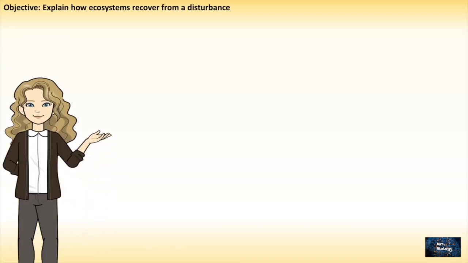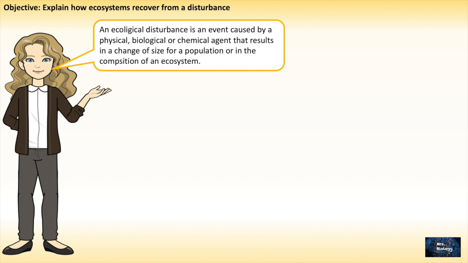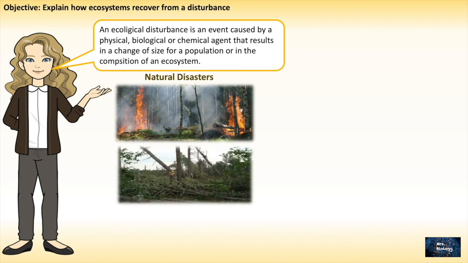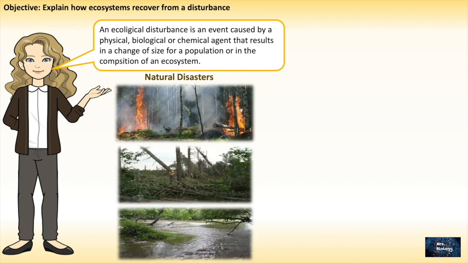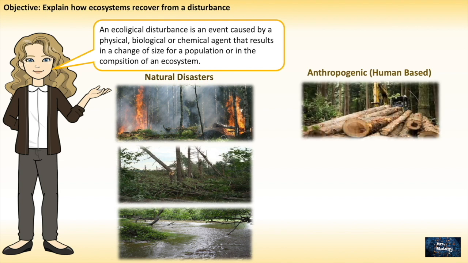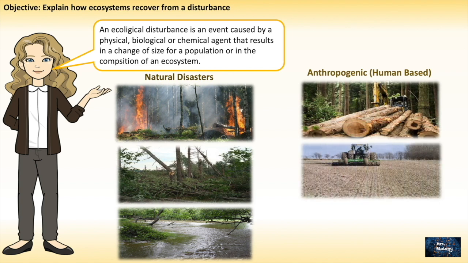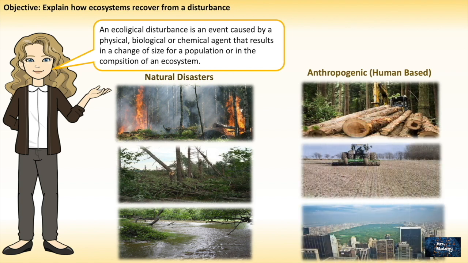So, we will start by talking about ecological disturbance, which is considered an event caused by a physical, biological, or chemical agent that results in a change of size for a population or in the composition of an ecosystem. We have two types of ecological disturbance. The first one is natural disasters, which come from fire, storms, and floods. The other type is anthropogenic, which is caused by humans, like cutting trees, farming, and urbanization.